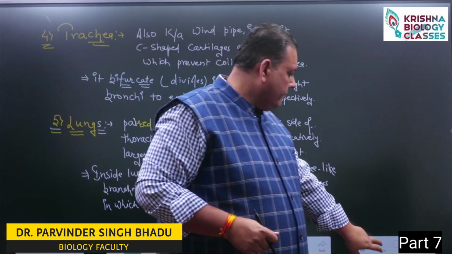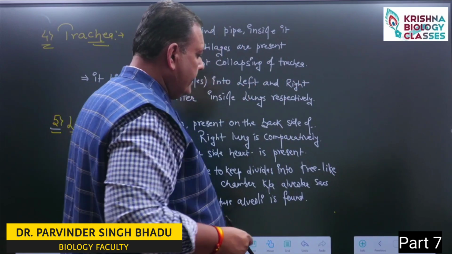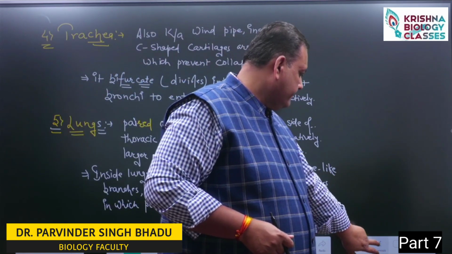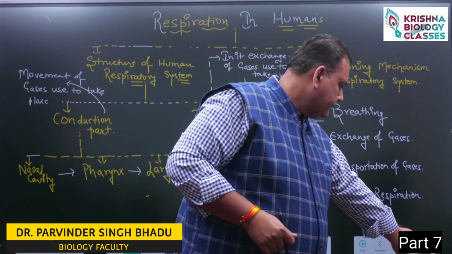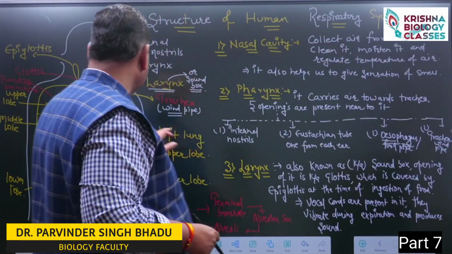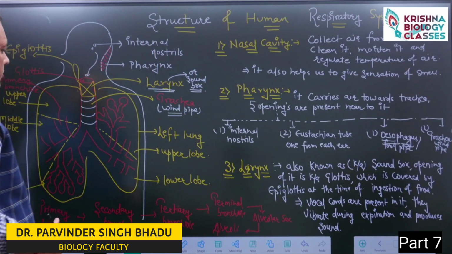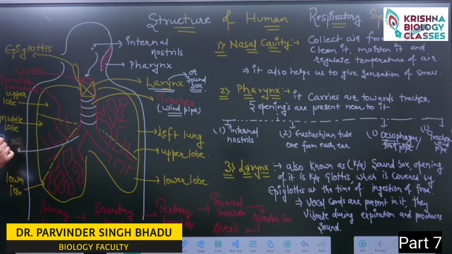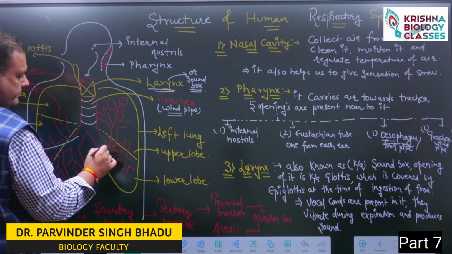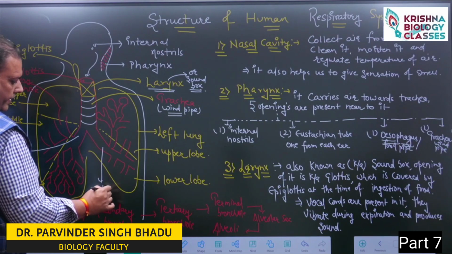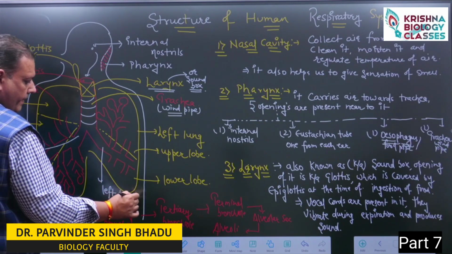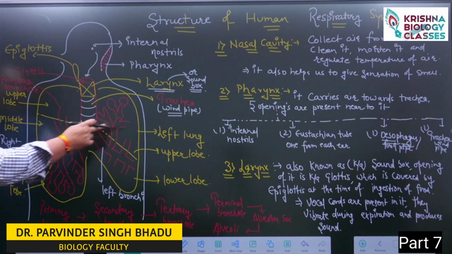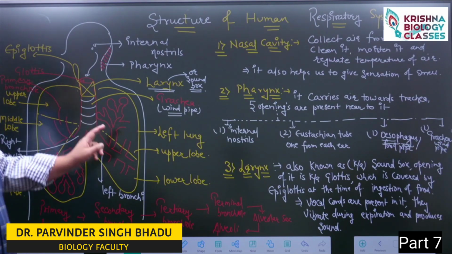This trachea further bifurcates. It gets divided into right and left bronchi, which respectively enter the right and left lung.